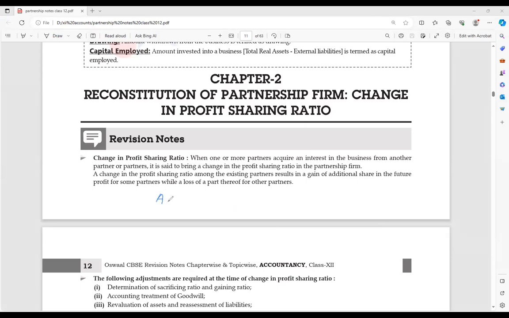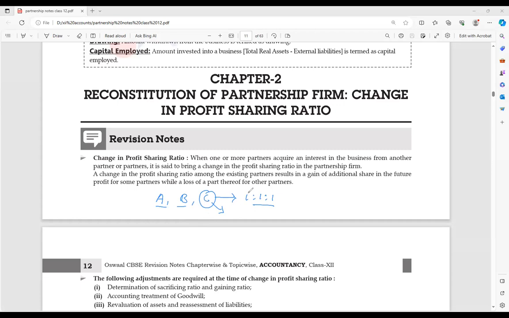Say partners A, B, and C are the three partners. They are equal partners, that means 1:1:1. Now it has been observed that C is doing lots of work, while A and B are not, even though they have contributed capital similarly.